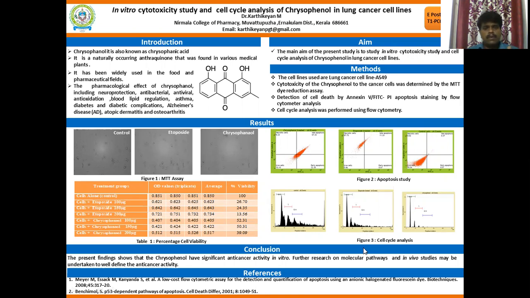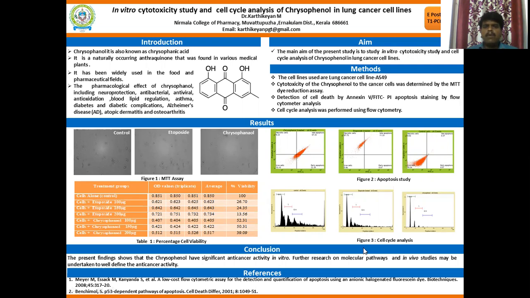Its pharmacological effects include neuroprotection, antibacterial, antiviral, antioxidant, and it is used in the treatment of asthma, diabetes and diabetic complications, Alzheimer's, and various types of inflammatory disorders.